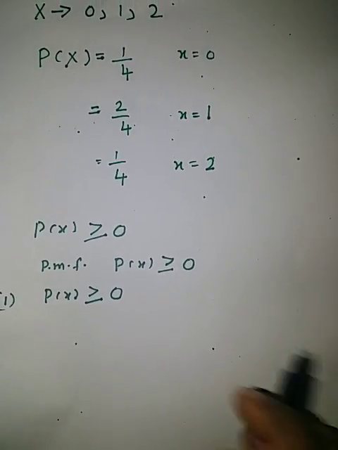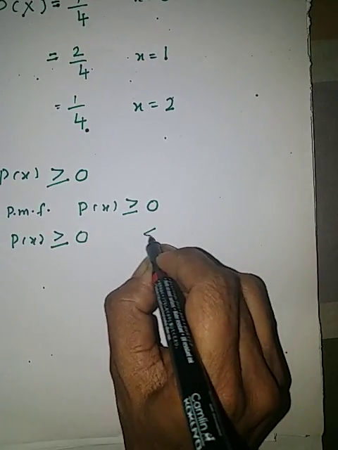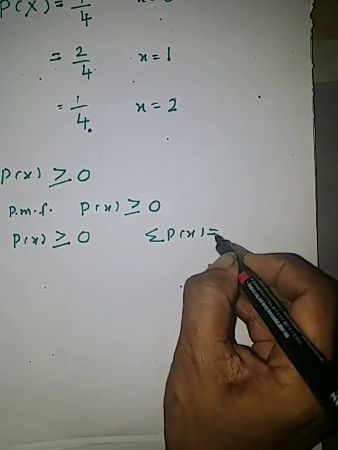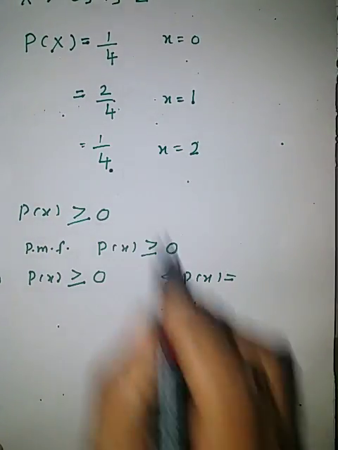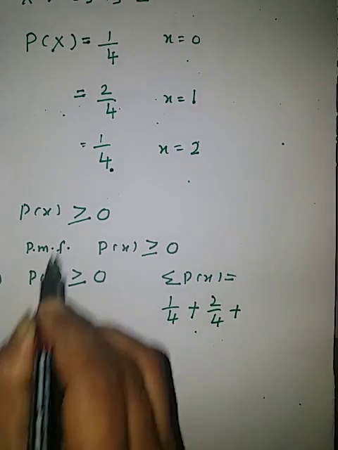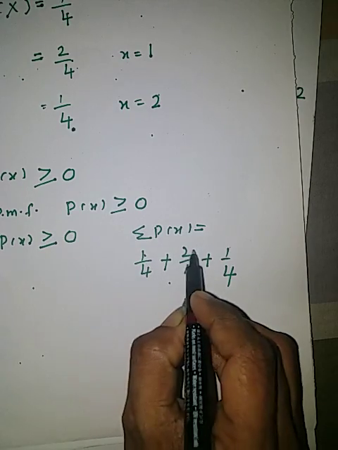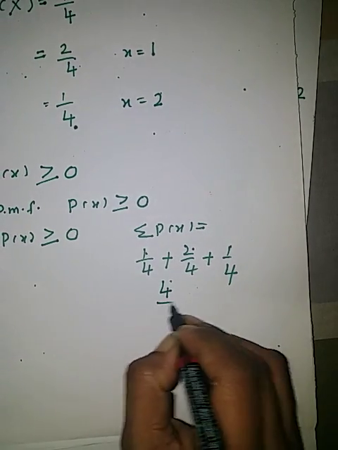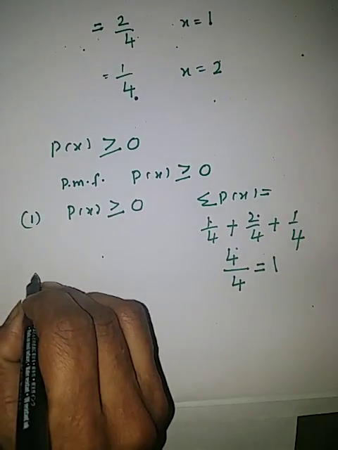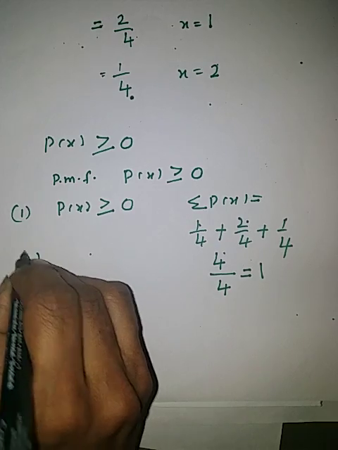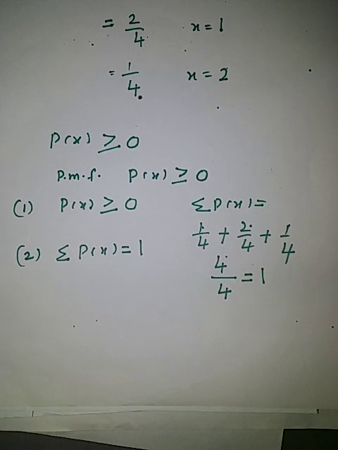You can see by adding all these probabilities, that is sigma of P of x. Adding all the probabilities: first one 1 upon 4, second one 2 upon 4, third one 1 upon 4. Numerator is 1 plus 2 plus 1 equal to 4, divided by denominator 4. 4 upon 4 is equal to 1. Always sigma P of x will be 1.